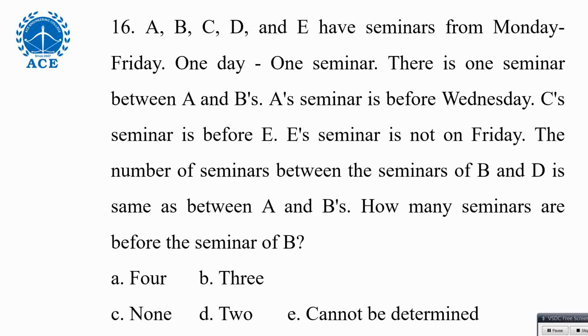The number of seminars between B and D is the same as between A and B. So between A and B, 1. Okay. And between B and D also, 1 seminar. Okay, fine. E is not on Friday. Okay, so it will be like A blank, B blank, D. A is before B, right?